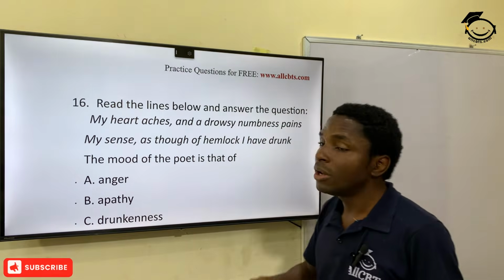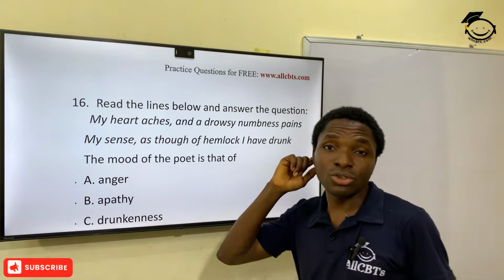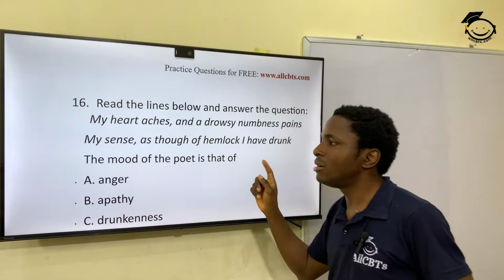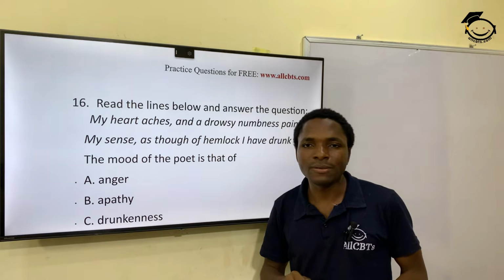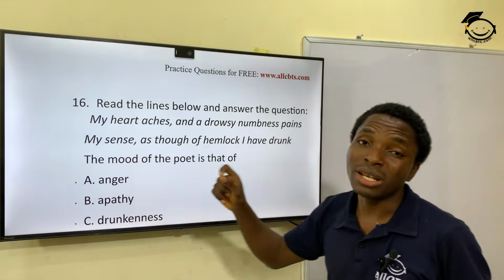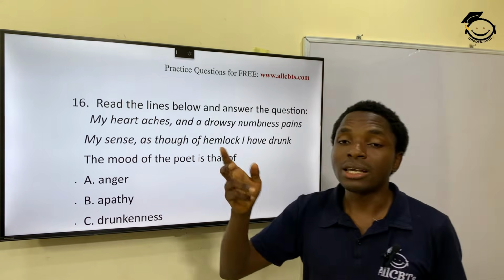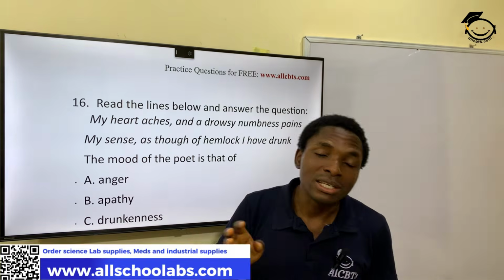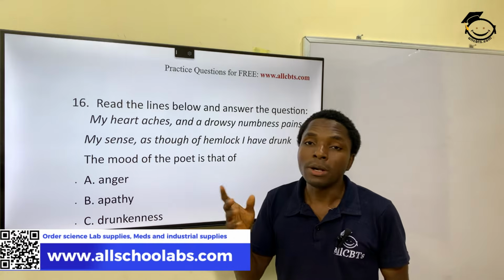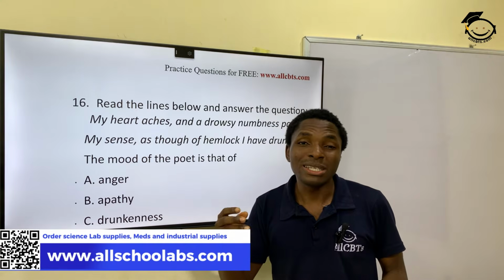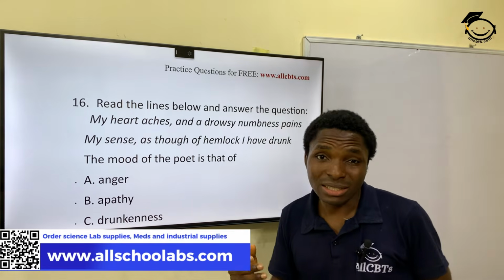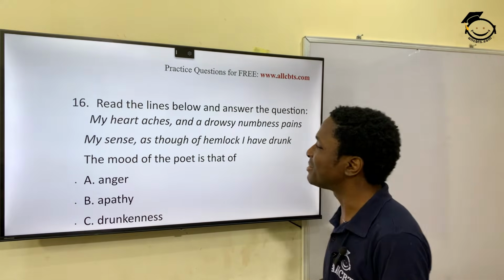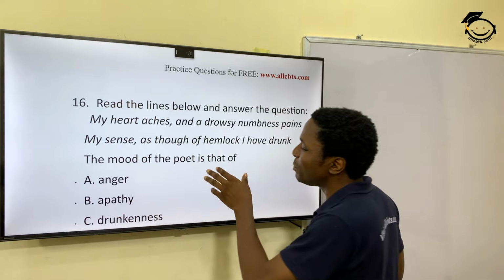Now, hemlock I have drunk is drawn from a line. I would remember the poet who wrote this. Hemlock is a kind of herbal plant that is poisonous and yet contains some, should I say, alcoholic content that could get you drunk and yet it's poisonous. That kind of stuff. Alright, so the mood of the poet is that of what?